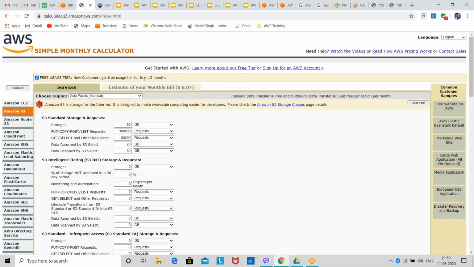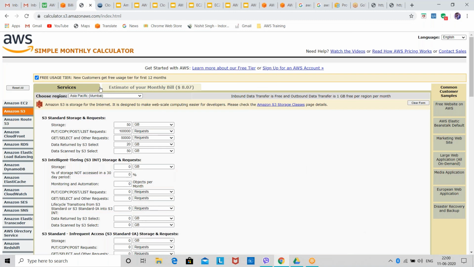That's why I prefer you to work in North Virginia or Ohio, because those regions are in the US, and there the cost of hardware is much less than the cost of hardware we get here. So the cost totally depends on the cost of hardware in that country. Understand? So if you are working for educational purposes, or on your own projects, try to work in the region of the country where the hardware cost is low. Getting my point? In that case you can save your money.